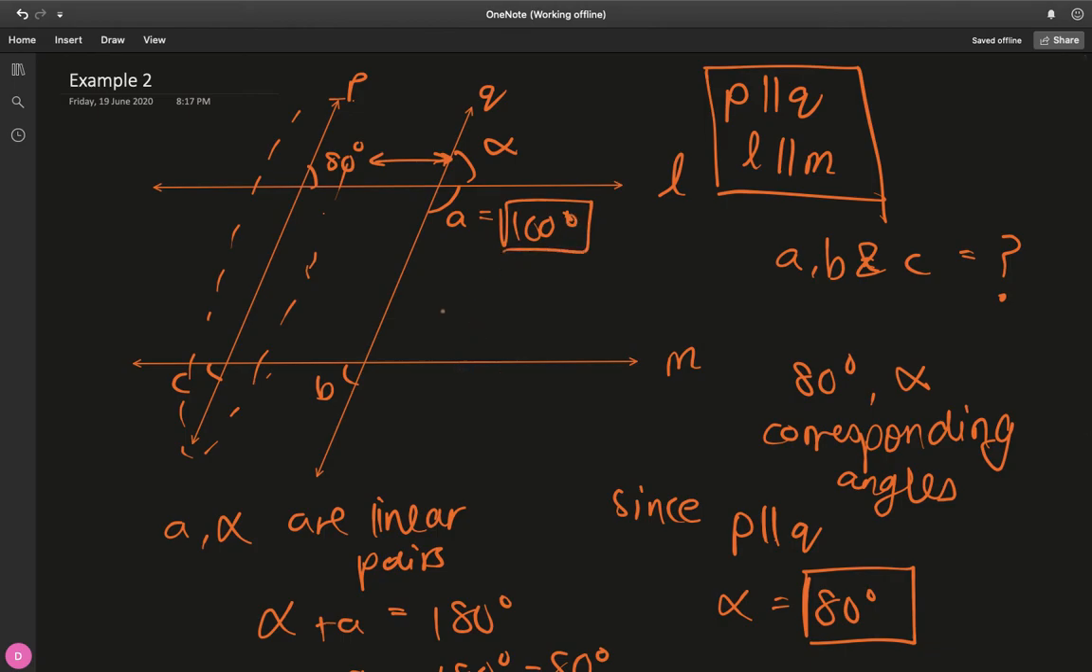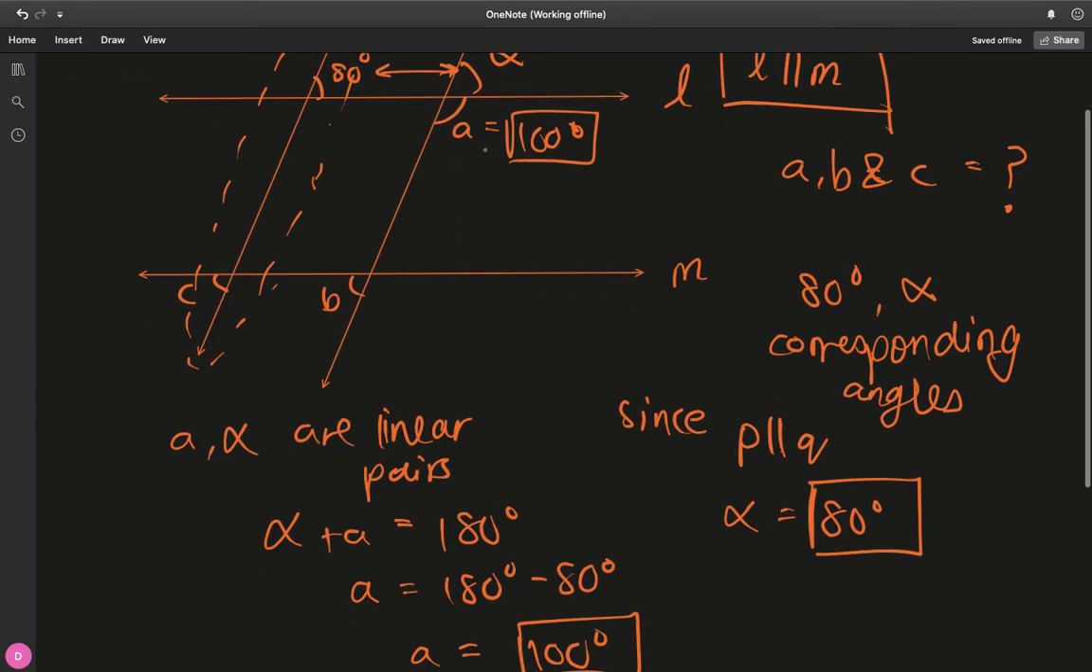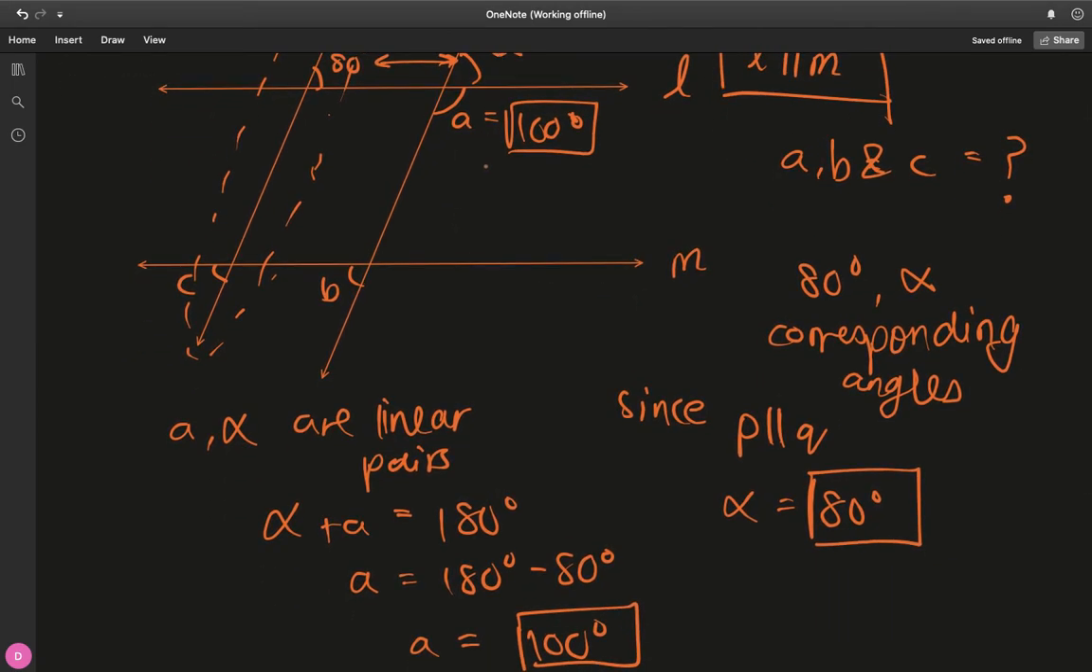Fine, let's go on with B. So notice A, let's go from known to unknown. So notice A, because we just found that out, 100 degrees.